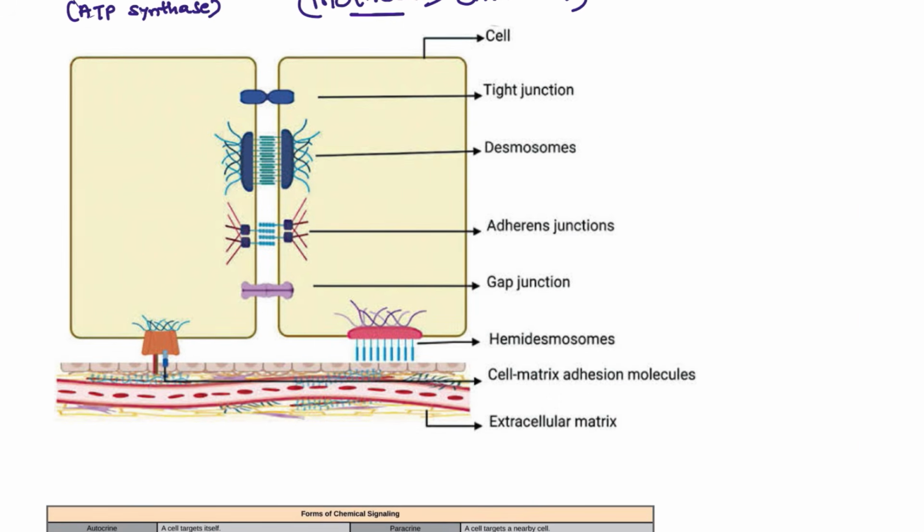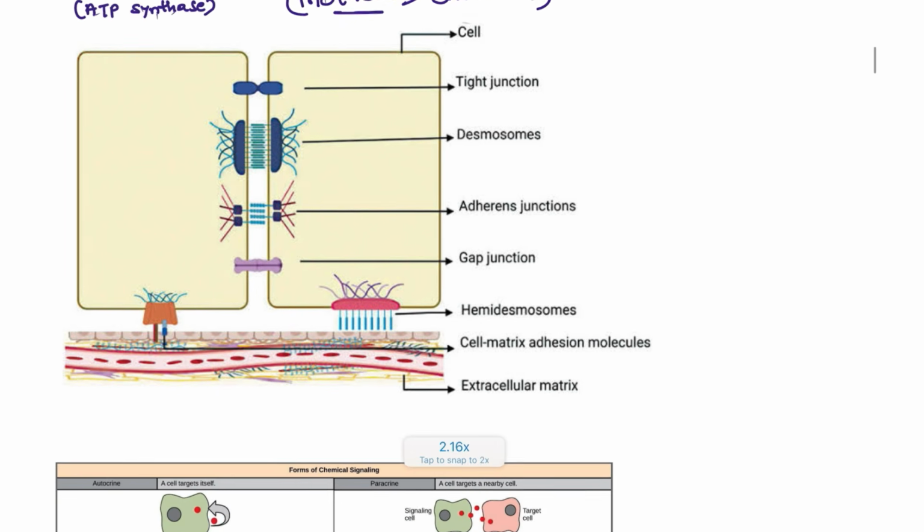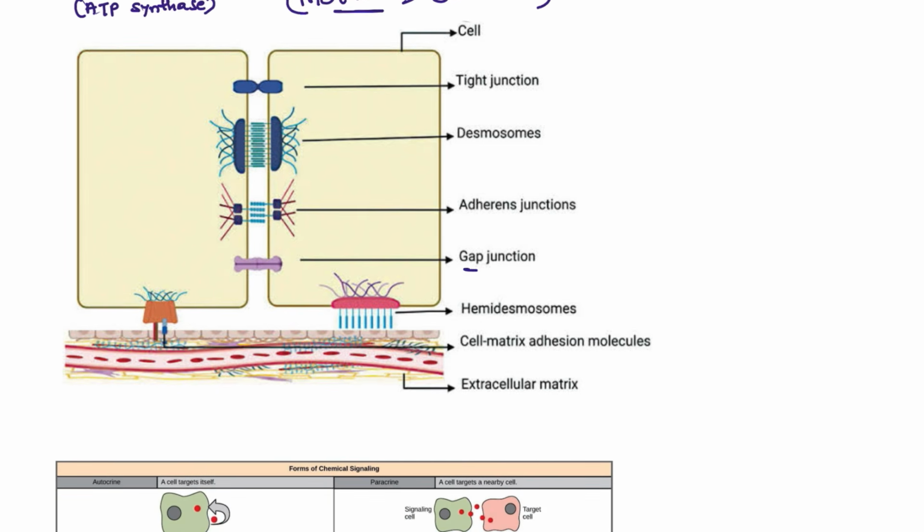Next, the cell junctions. Just take note, these are important cell junctions, and even INICET asked recently about the gap junctions: where are the gap junctions present and what is the importance of the gap junctions? So let's go one by one. First we are going to discuss the tight junctions. The tight junction location has been asked, that is the apical lateral.